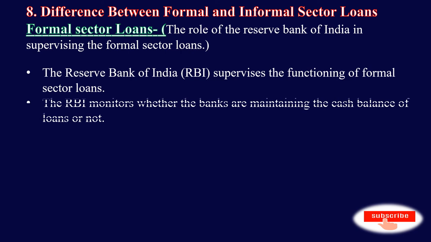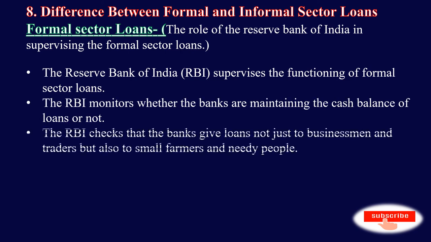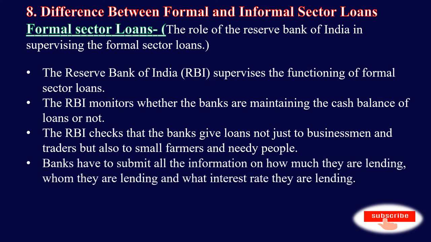The RBI monitors whether the banks are maintaining the cash balance of loans or not. The RBI also checks that the banks give loans not just to businessmen and traders but also to small farmers and needy people. Banks have to submit all the information on how much they are lending, whom they are lending to and at what interest rate.